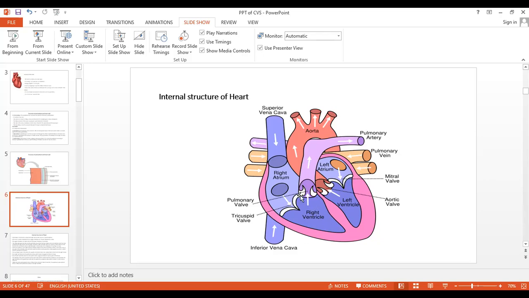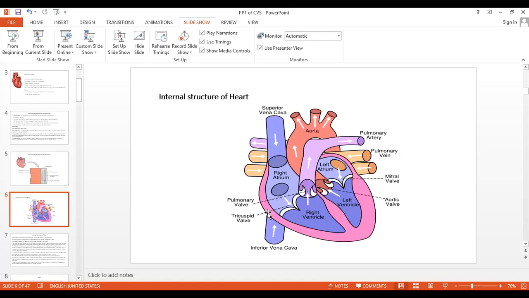Now see here. The right side has which valve? Tricuspid valve. And the left side consists of what? Bicuspid valve, mitral valve. Now from the right ventricle, the pulmonary artery carries which type of blood?